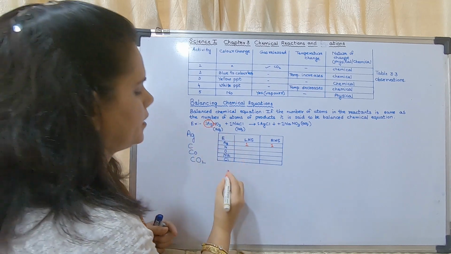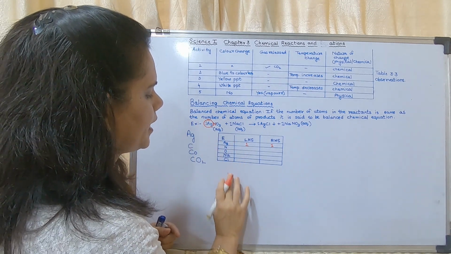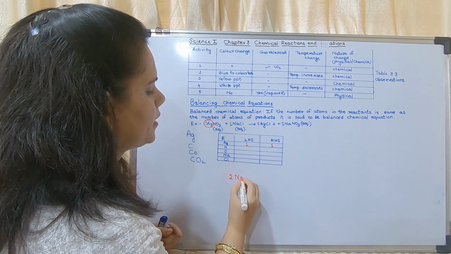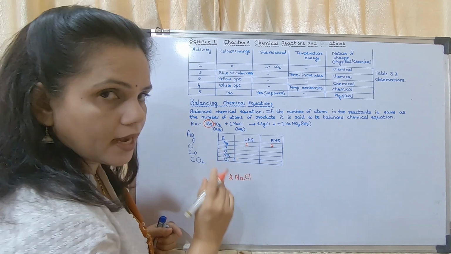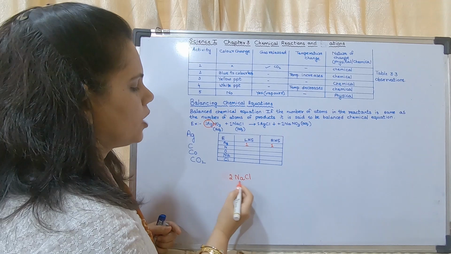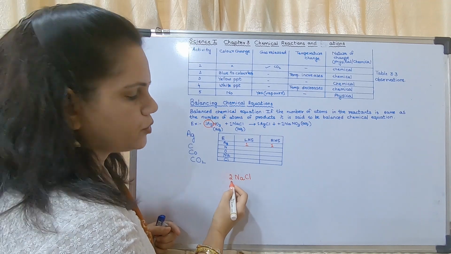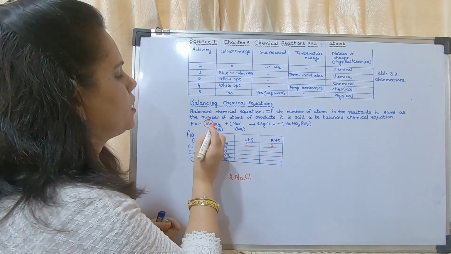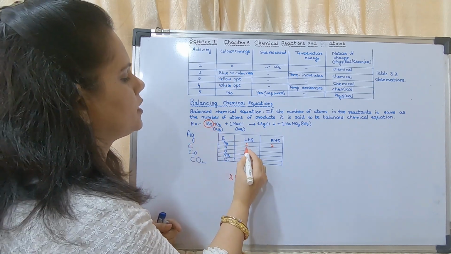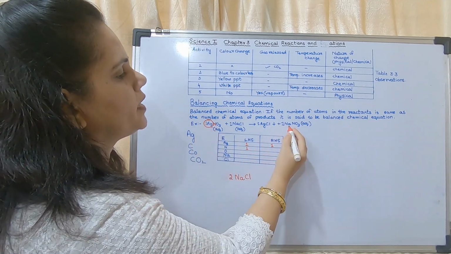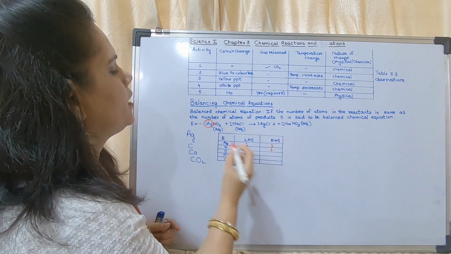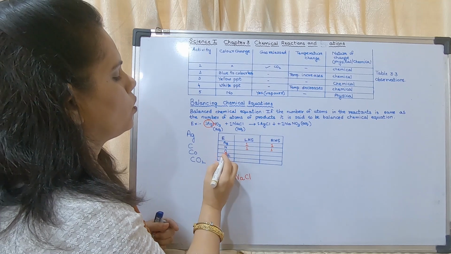If it is written as 2NaCl, then how many atoms of sodium? 2. How many atoms of chlorine? 2. So how many atoms of nitrogen? Here it is 1. Here it is also 1.